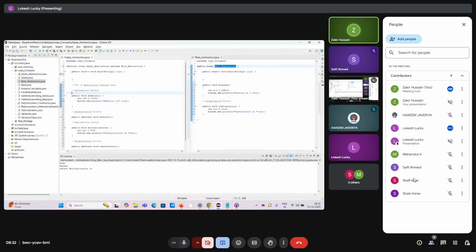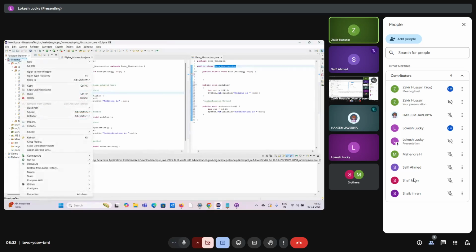What I'm telling is, I want to tell GitHub that I am storing all my code here. Now click on the folder name Bluestone underscore. Yeah, first one. Right click, scroll down, properties. There is an option called properties, the very last one. In some laptops it will not show; there will be a chevron pointing downwards. Click on that, it will show you the properties. Yeah, click on properties.